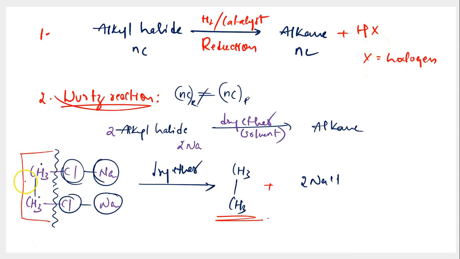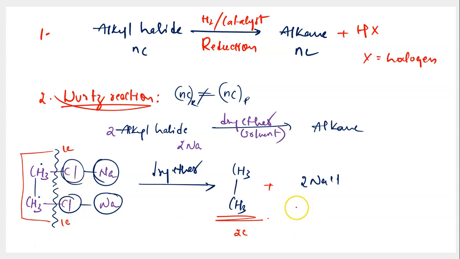Let's take one more set of examples to get this better. I'm talking about Wurtz reaction. Wurtz reaction is nothing but conversion of alkyl halide into alkane. But then the alkane and alkyl halide that you're talking about do not contain the same number of carbon atoms. Look at this. Here each of your alkyl halides was containing 1 carbon atom and your alkane produced is containing 2 carbon atoms, right? And don't have a misconception that it will be double of the carbon atoms.